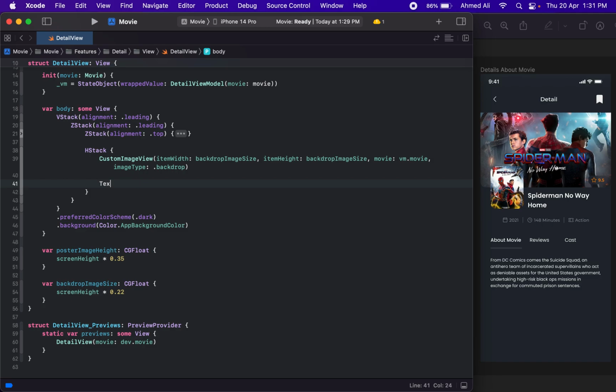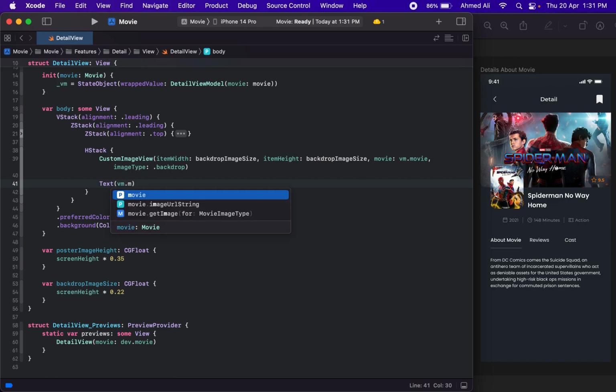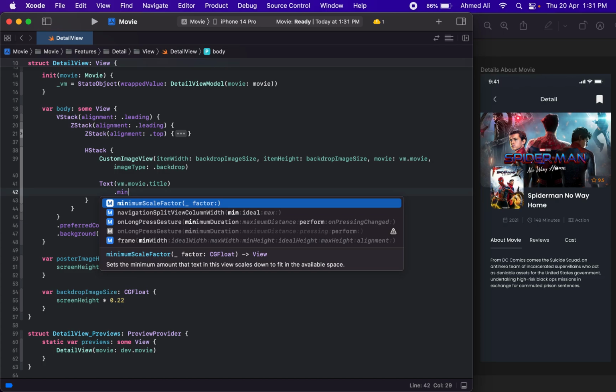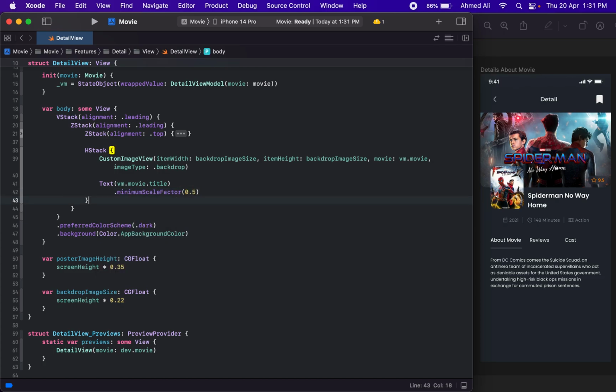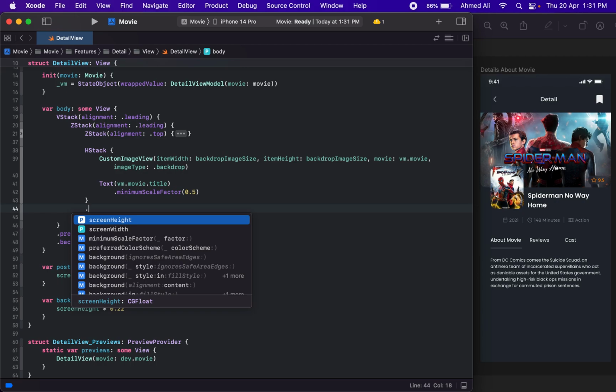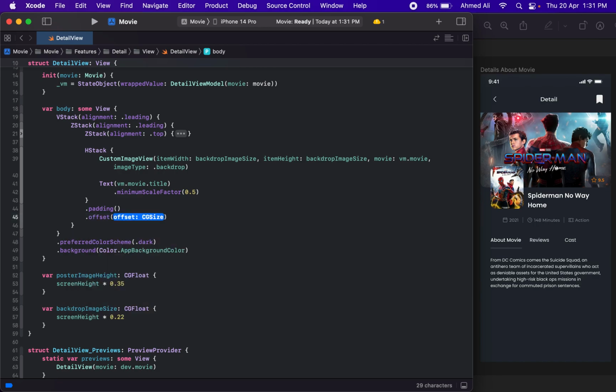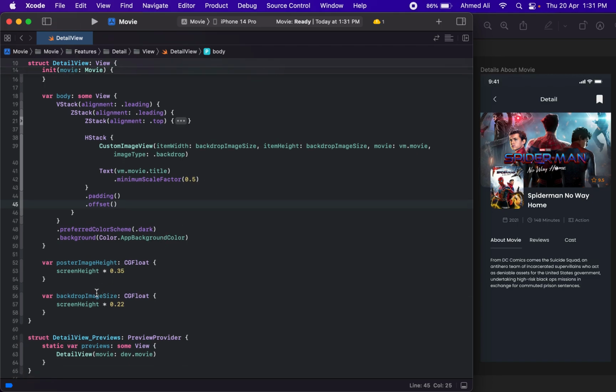And then we need this text for the movie, so it will be vm.movie.title, and let's give it a minimum scale factor of 0.5 so that it can scale down if the title is pretty large. And let's give this one maybe a padding, and then I think we need to give it an offset, so its offset would be the same as this backdrop image.